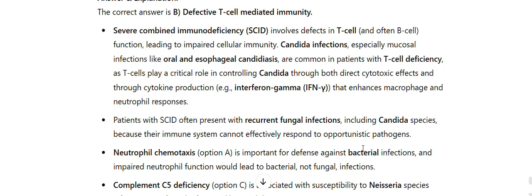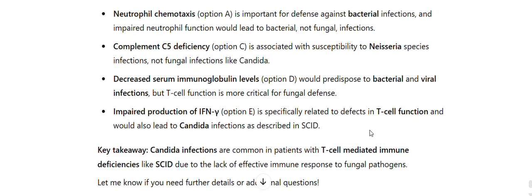Patients with SCID often present with recurrent fungal infections, including Candida species, because their immune system cannot effectively respond to opportunistic pathogens. Neutrophil chemotaxis, option A, is important for defense against bacterial infections, and impaired neutrophil function would lead to bacterial, not fungal, infections. Complement C5 deficiency, option C, is associated with susceptibility to Neisseria species infections, not fungal infections like Candida.